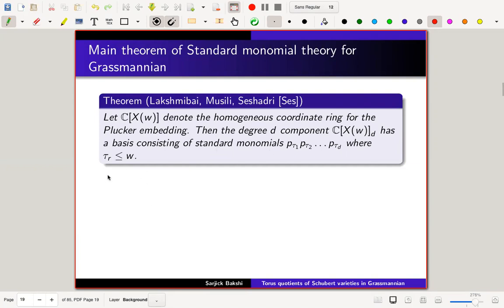For example, a very simple example is to consider G24 again. You remember we had this 1 2, 1 3, 1 4, 2 3, 2 4 and 3 4. So 3 4 is the x 3 4, our G24 in this case, the Grassmannian.